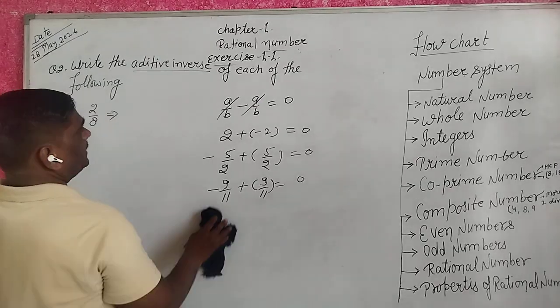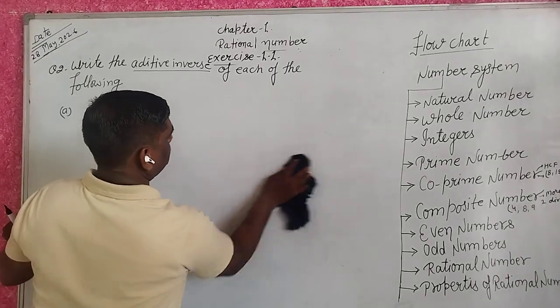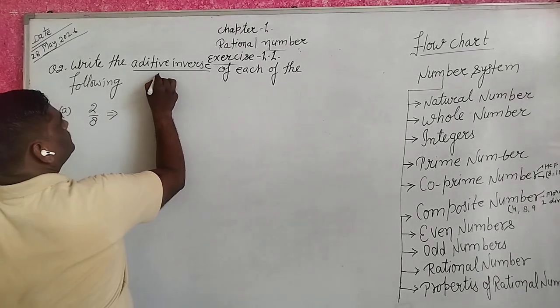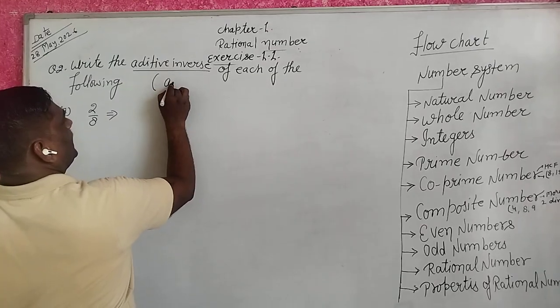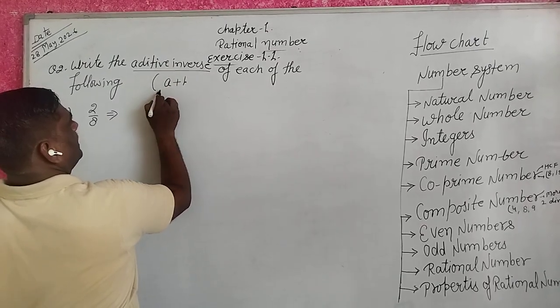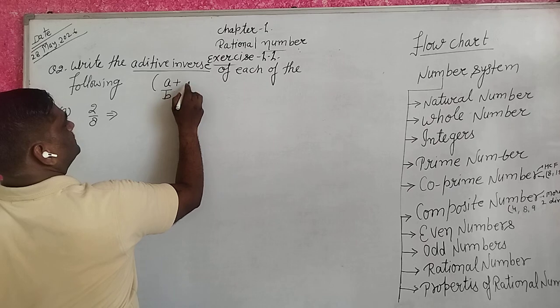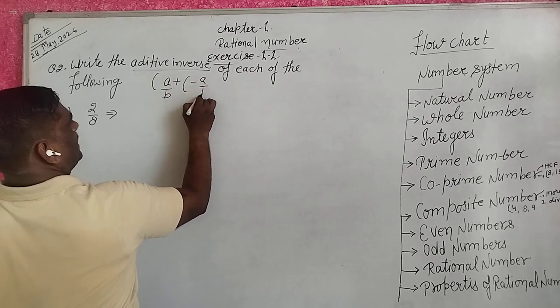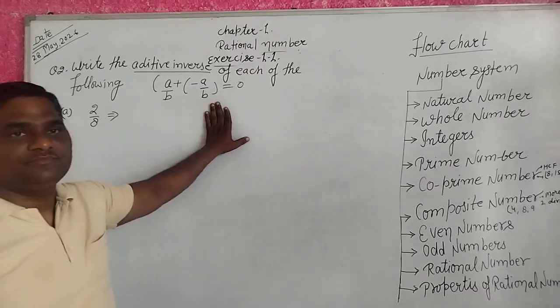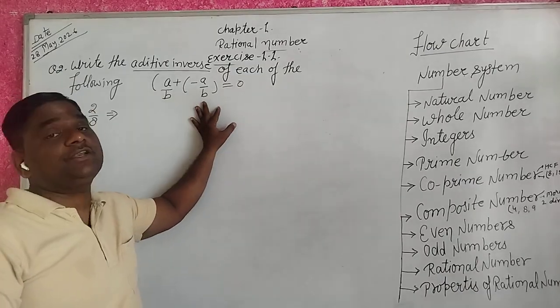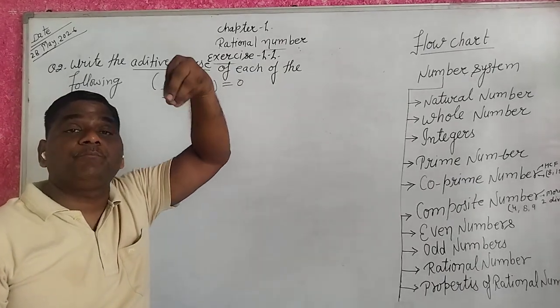So we write here a upon b plus minus a upon b is equal to 0. This is written only for your memory.